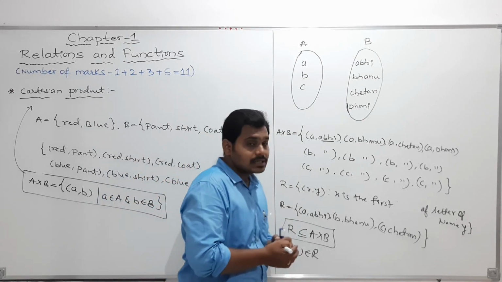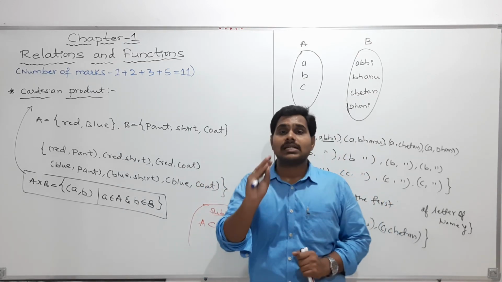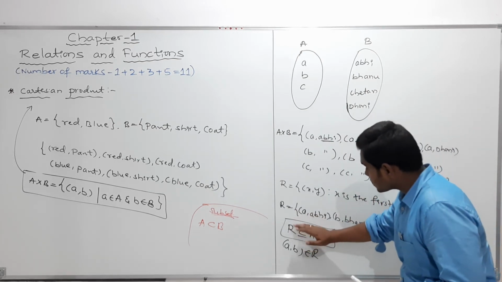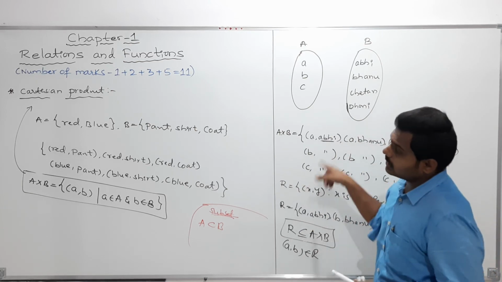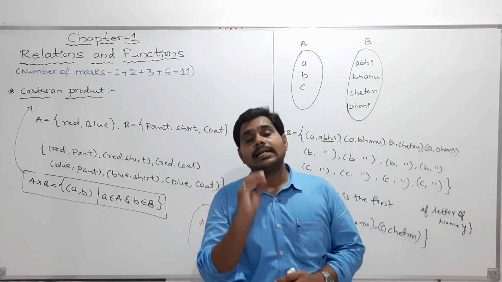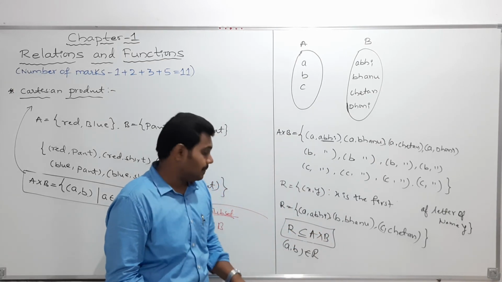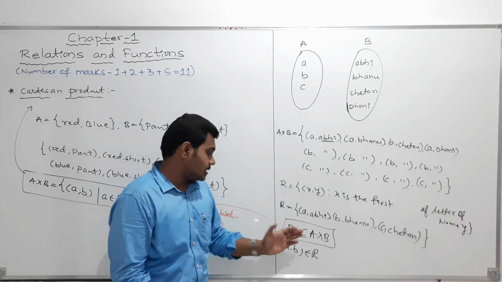Clear? Now, my dear students, again I am repeating, what is a relation? A relation is nothing but a subset of A cross B. To understand this I explained all this. So simple it is. So relation means what? Relation is nothing but a subset of A cross B. R is a subset of A cross B. Clear? So this is what a relation is.